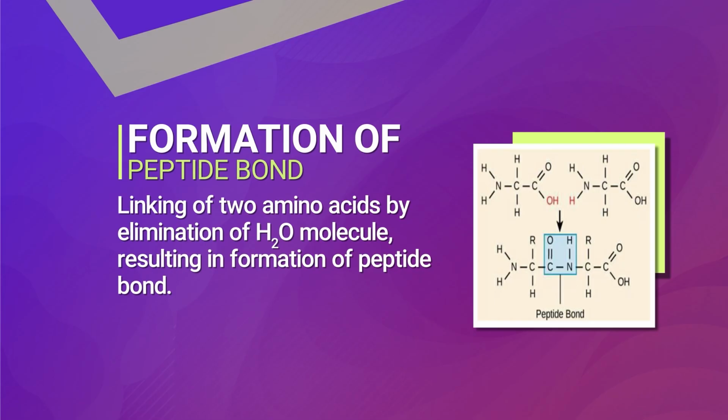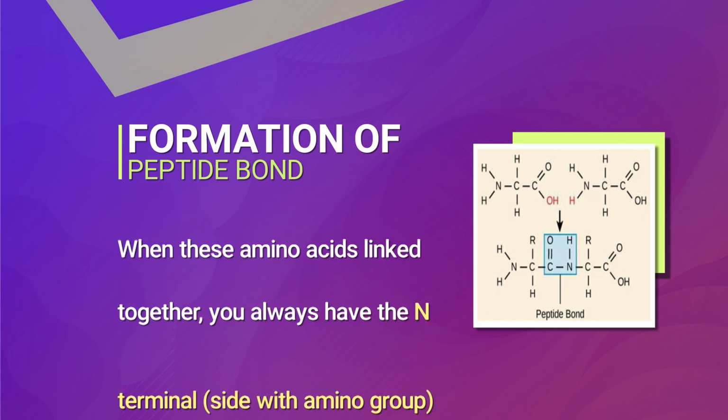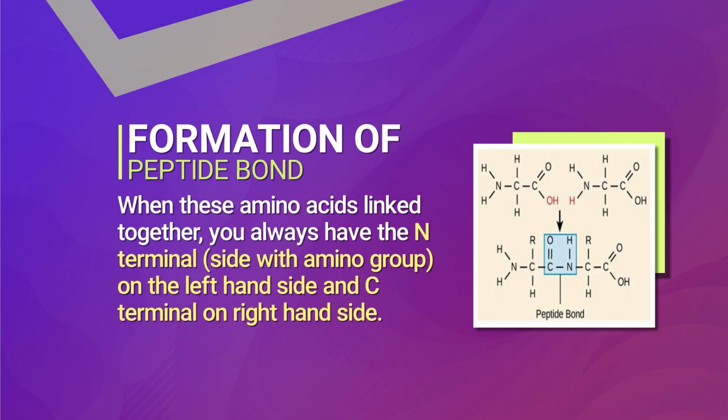If we see this in an image also, from one amino acid there is an OH group, and from another amino acid there is hydrogen, that is 2 H atoms and 1 oxygen atom, which will be removed from the structure of these 2 amino acids, and we get the formation of a peptide bond and the polypeptide chain of amino acids. When these amino acids link together, you will have the N terminal, the side with the amino group, on the left hand, and the C terminal on the right hand side.